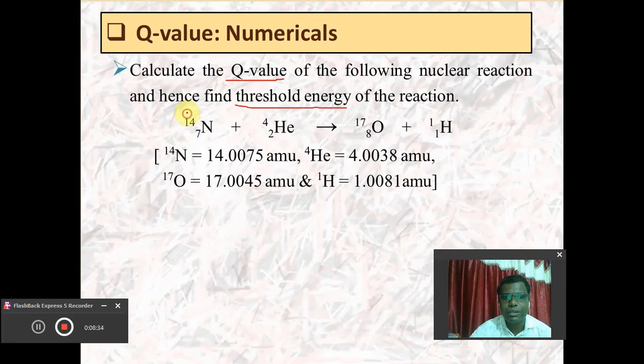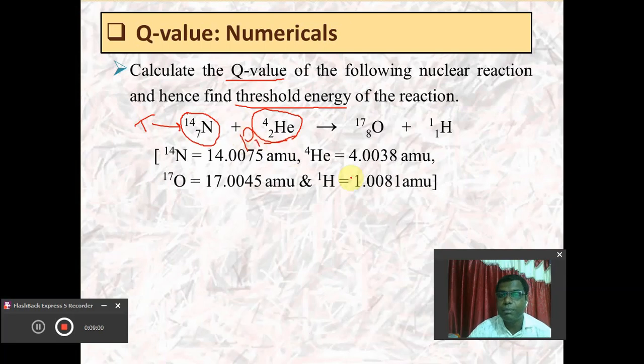This is a parent element which is bombarded here by an alpha particle, meaning helium. So this nitrogen 14 is the target. This helium, the alpha particle, is used to bombard the target, so it is the projectile, indicated by P1.